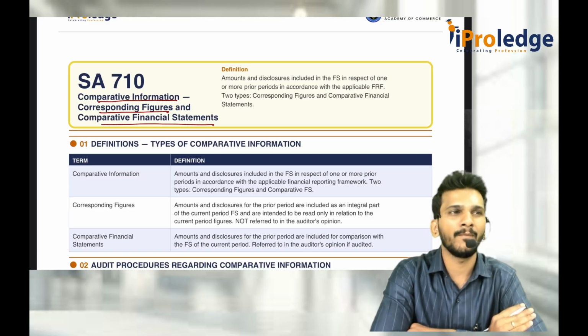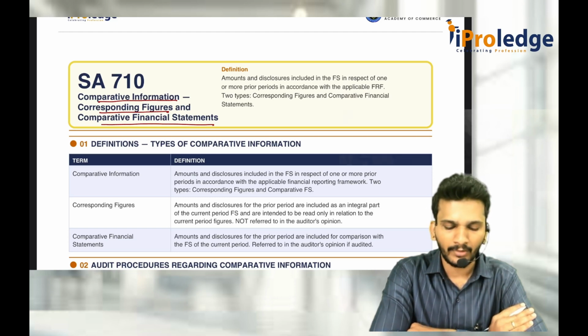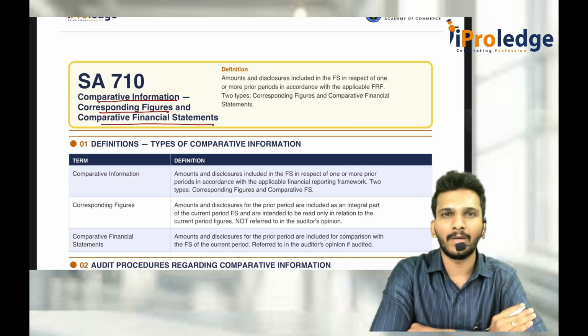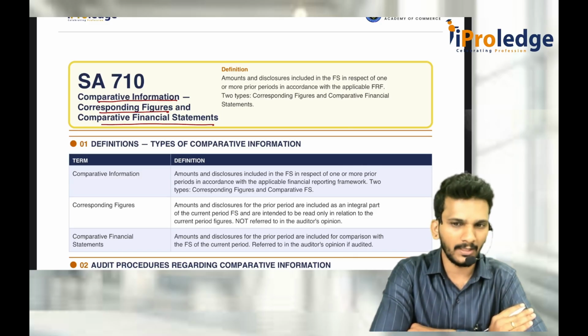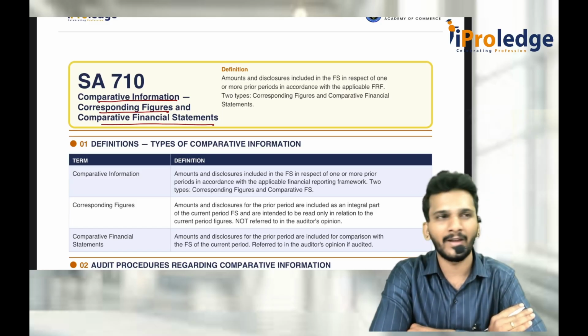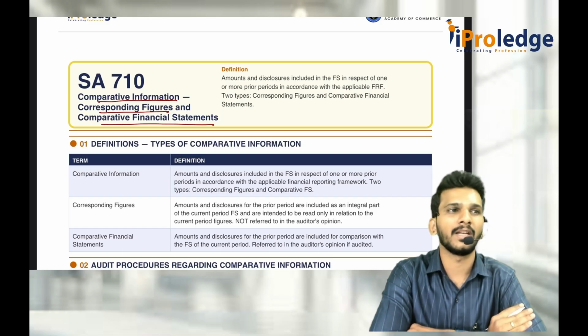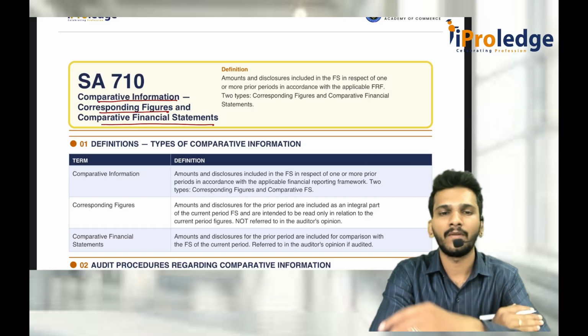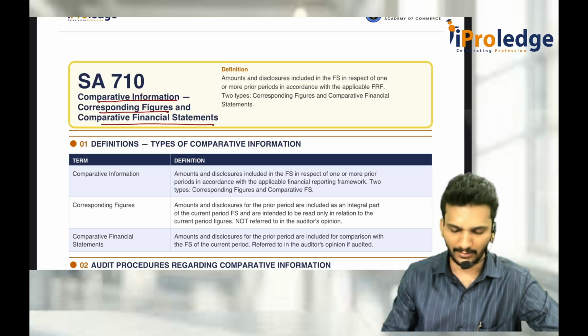I just have them for reference and comparison purposes, and I don't express my opinion on the corresponding figures separately. But with comparative financial statements, my opinion covers the current year financial statements as well as the comparative financial statements separately. This is the main difference between corresponding figures and comparative financial statements.